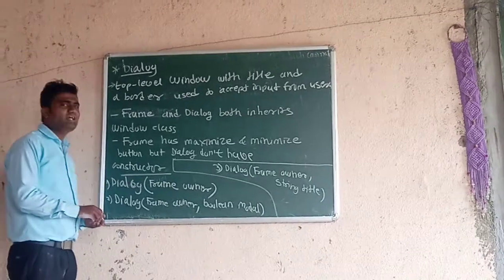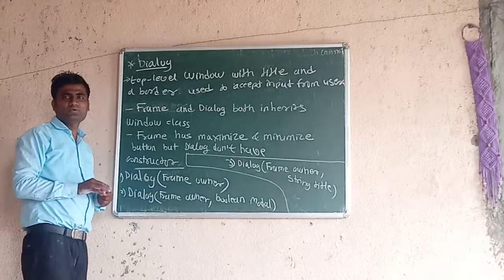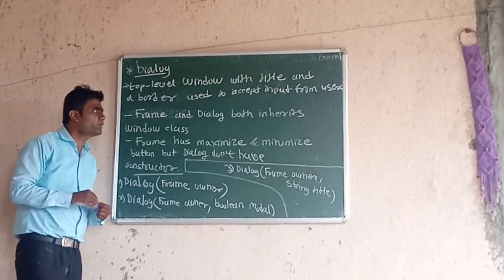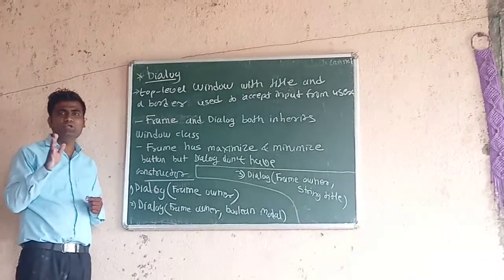मध्ये आपण ॲडव्हान्स जावा प्रोग्रामिंगचा टॉपिक पाहतोय तो म्हणजे डायलॉग. Now dialog is a class, which is used to create a top level window with title and border, used to accept input from the user. Now dialog we already saw in the AWT hierarchy.